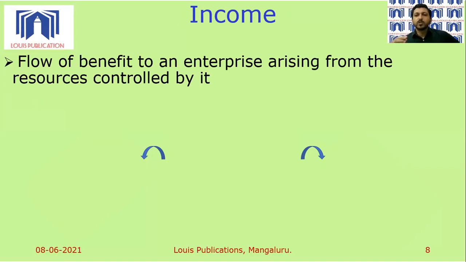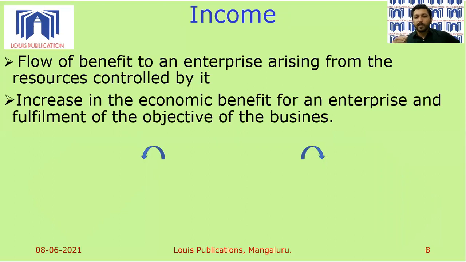Plant and machinery is used in converting raw material into finished product. And when this finished product finds market, it is sold. And as a result of sale, income is generated. So that's why it is called flow of benefit to an enterprise out of resources controlled by it. So we say increase in economic benefit. There is inflow of resources.